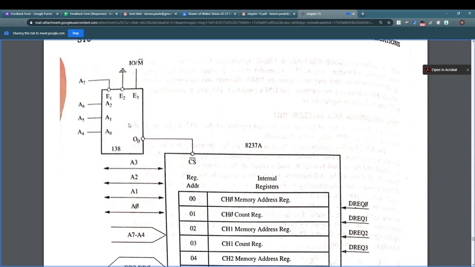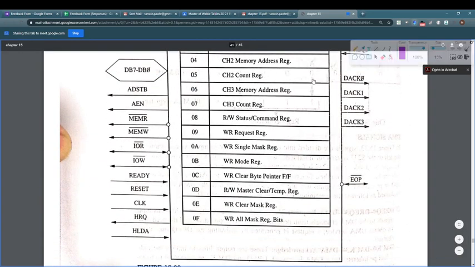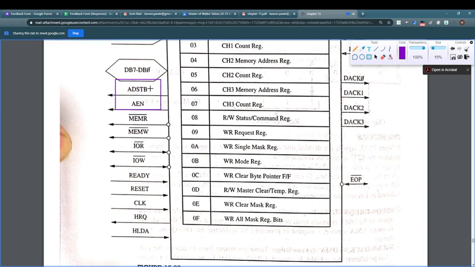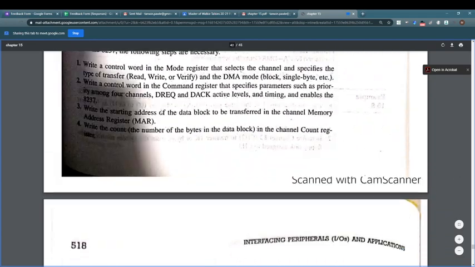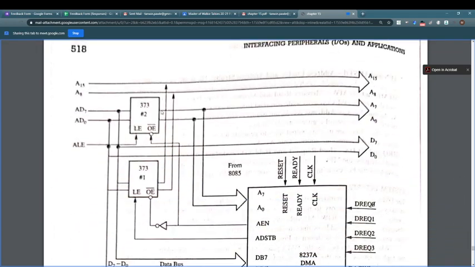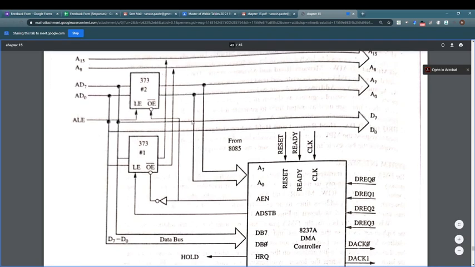Therefore, an additional 8-bit address has to be generated, and that is where we are going to use these 2 signals, address enable and address strobe. And how we are going to use them, we will see now. When we need to access a 16-bit address bus, how we use these 2 signals, address enable and address strobe, to communicate with 16-bit address peripherals.